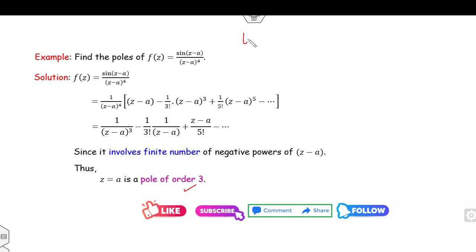How can you check this with a shortcut trick? You can check the limit as z approaches a of f(z), and you can see the answer is infinity.